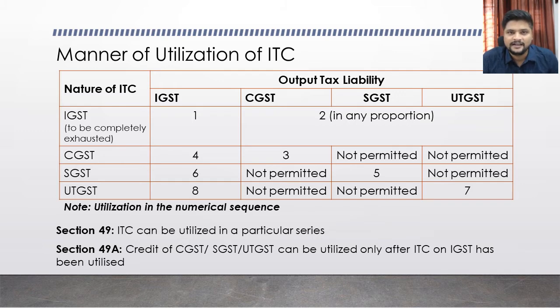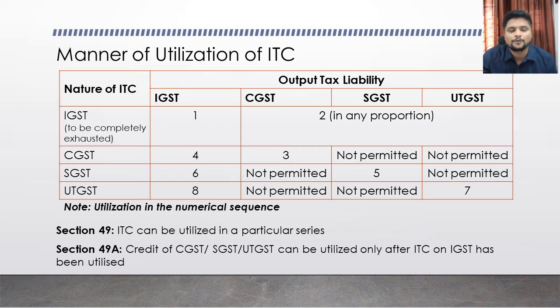Section 49A says credit of CGST, SGST or UTGST can be utilized only after ITC on IGST has been completely utilized, completely exhausted. We have just discussed that. So we have just discussed all these manner of utilization provisions.